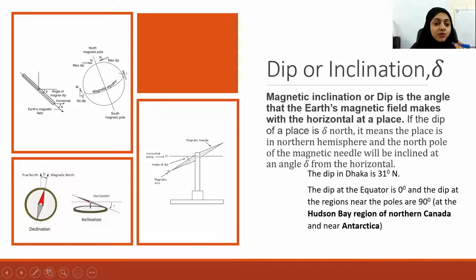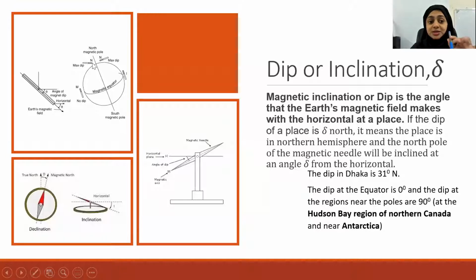But when we move towards the northern hemisphere, the north pole of the compass is now attracted more by the magnetic south pole of the earth. So what happens? It tends to go down a little bit from the horizontal because it is attracted more now. It's nearer to the north pole than to the south pole. So both ends are not attracted in the same way. The north pole will feel more attraction, so it tends to have more inclination as we go towards the north.